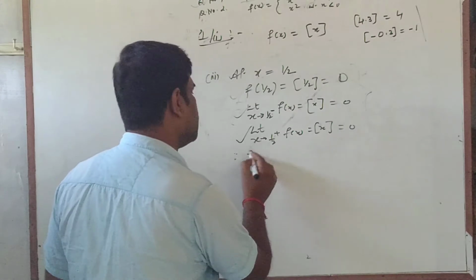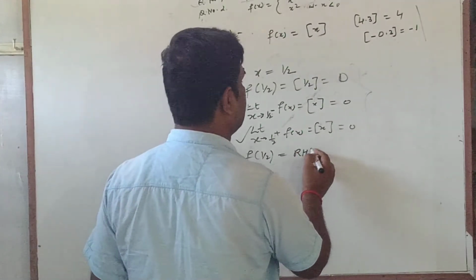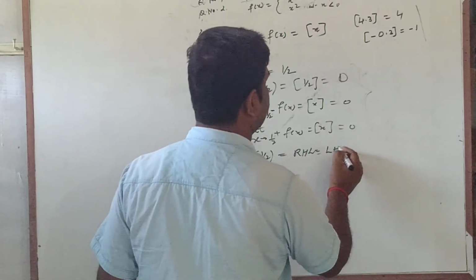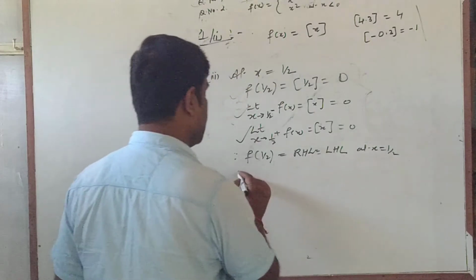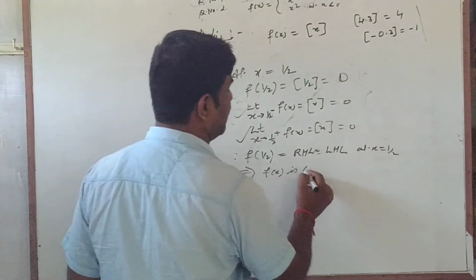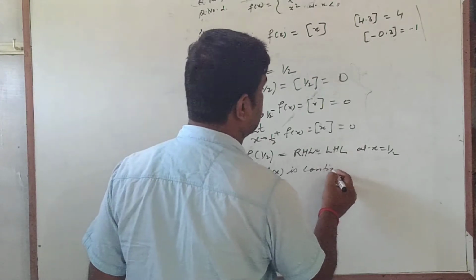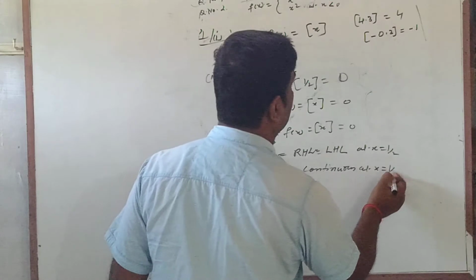Since f(1/2) equals RHL equals LHL at x equal to 1 by 2, this implies f(x) is continuous at x equal to 1 by 2.